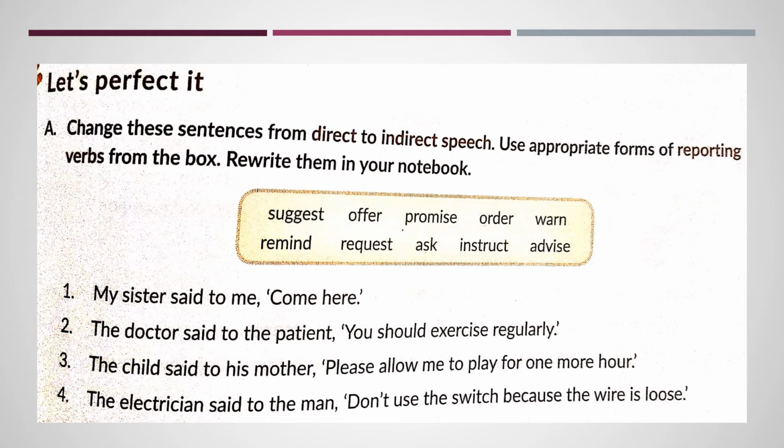Notice the changes, children, how we are transforming it. The electrician said to the man, don't use the switch because the wire is loose. The electrician warned the man not to use the switch because the wire was loose. You have to see what the expression is, what the feeling is of the speaker. Choose the reporting verb appropriately according to those particular feelings and expressions of the speaker. Then follow the changes that are required, the tense, the pronoun, the verb, etc.